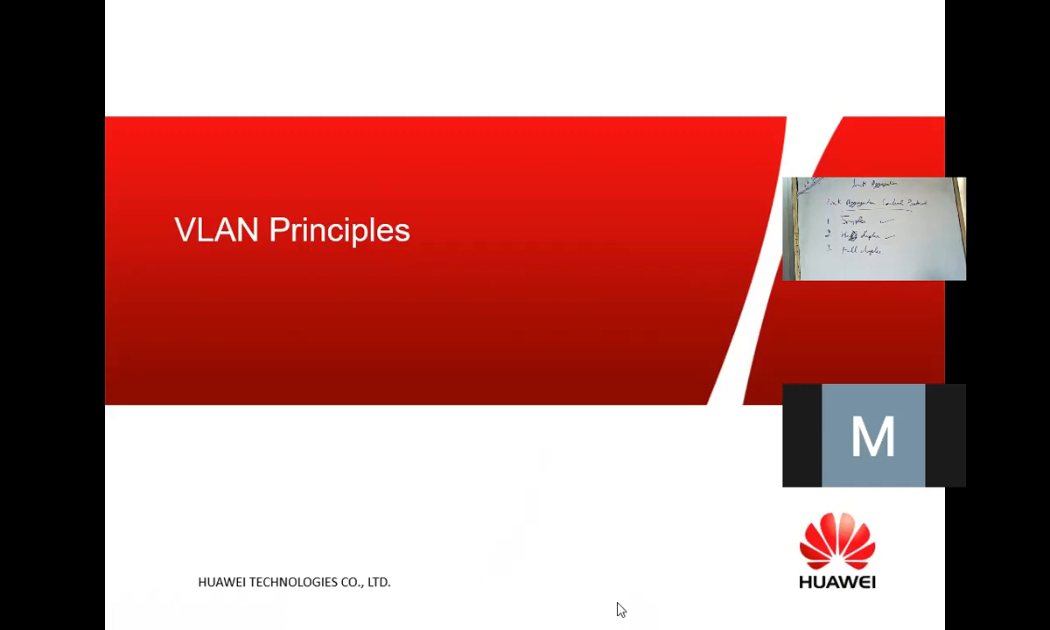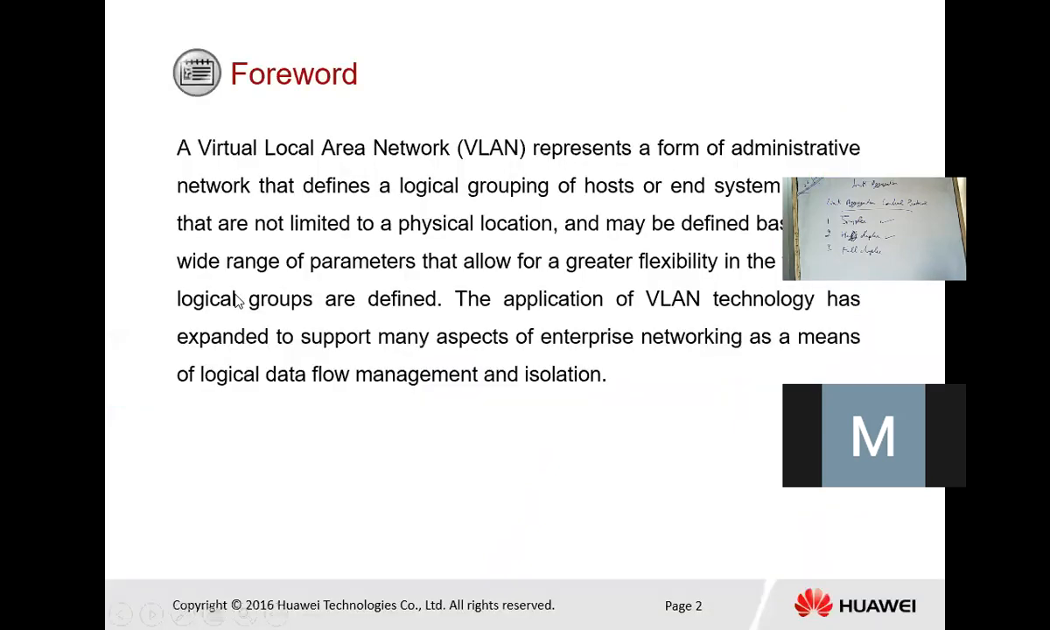It's a virtual local area network. Our next topic is virtual local area network. A VLAN is a sub-network which can group together a collection of devices on separate physical LANs. So this is a small definition for VLAN.